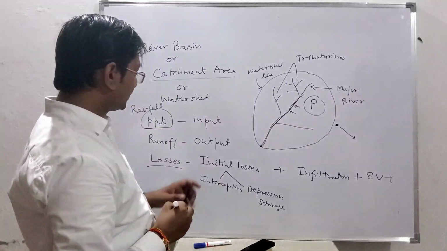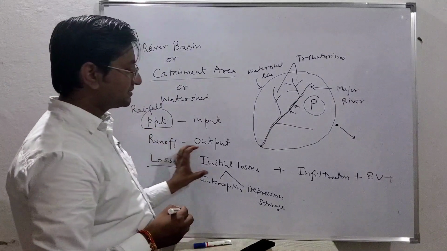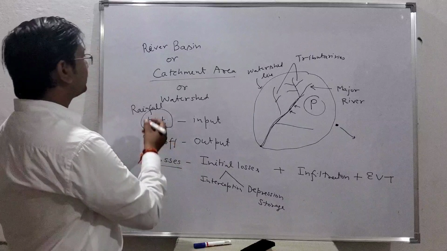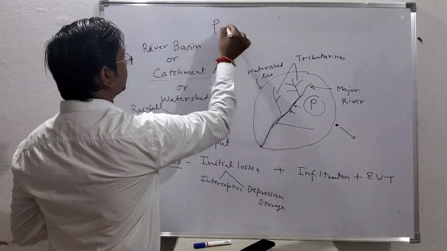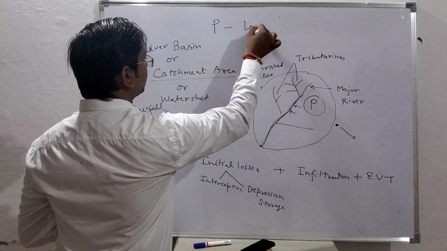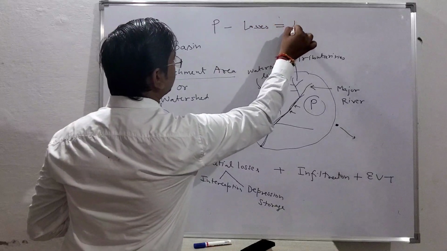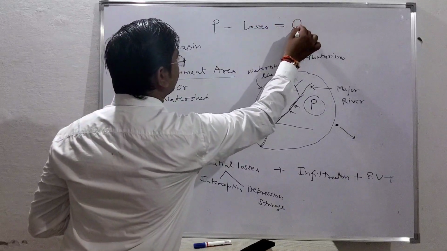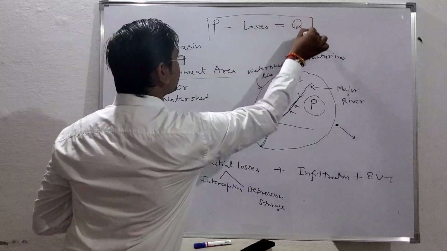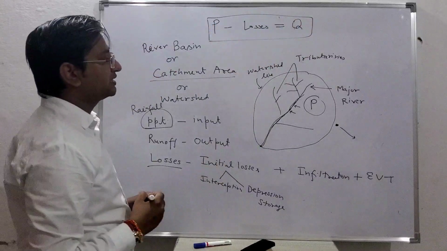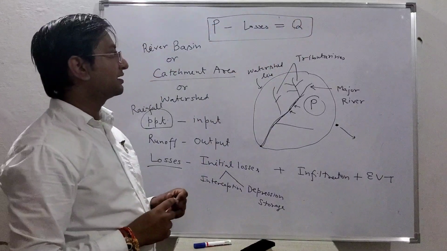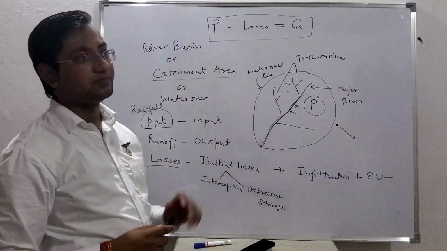So these will be treated as losses. I can simply write, suppose P is the precipitation, minus losses is equal to Q. Q is the runoff. So this kind of equation you will be looking at here. Again, this can become a very complex equation.